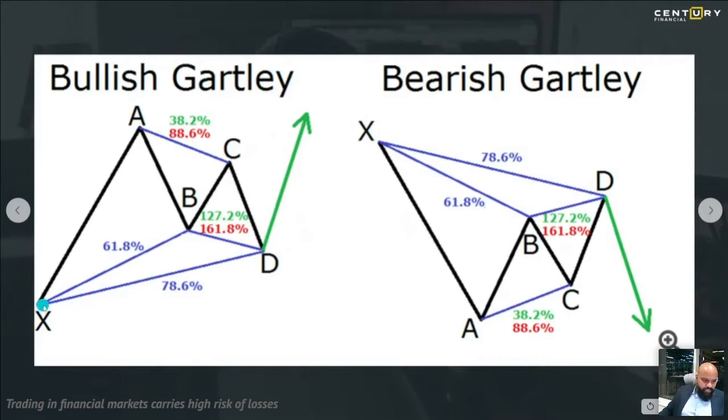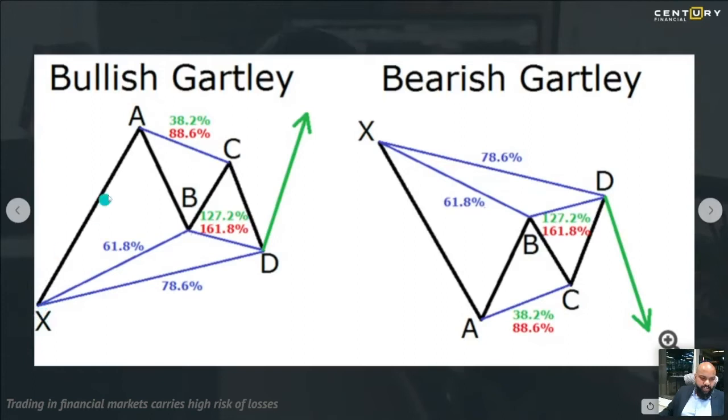Let's say, for example, an instrument or a stock or a commodity started rallying from a particular point. So basically, there was a steep rally that has come into the market, and the market goes up. At some given point of time, it starts reversing. Now this X and A could happen at any given point of time.